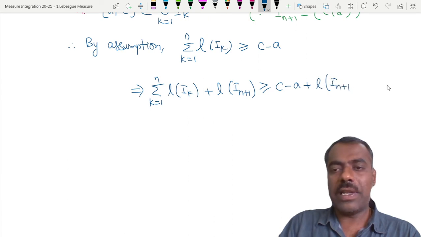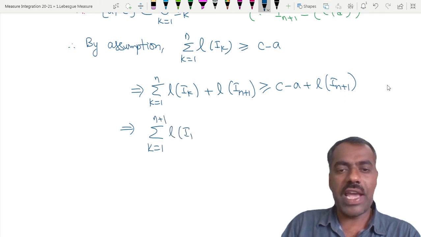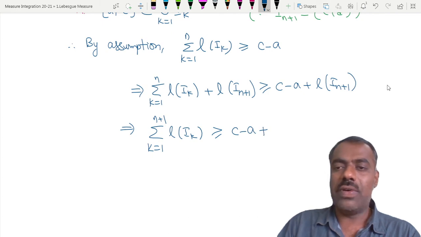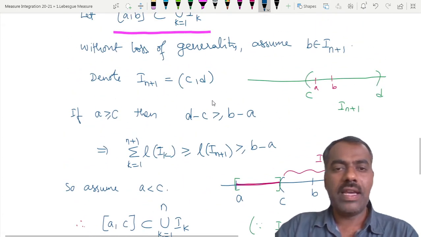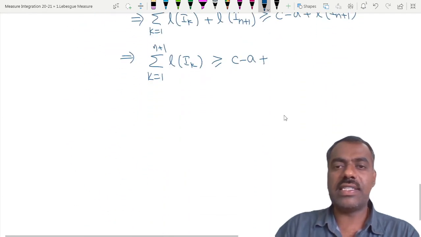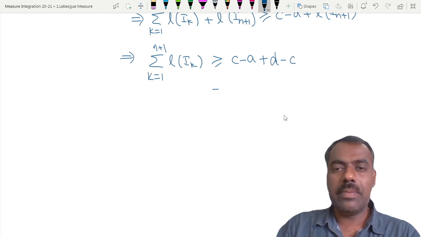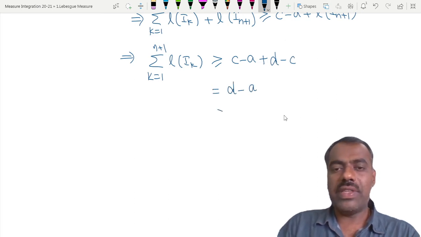So we are adding the length of I_{n+1} on both sides, right? So this is the same as: the sum from 1 to n plus 1 of the length of I_k is greater than or equal to c minus a, plus the length of I_{n+1}, which is d minus c, right? So this is d minus c, but this is the same as d minus a. But now, is d minus a greater than or equal to b minus a or not?